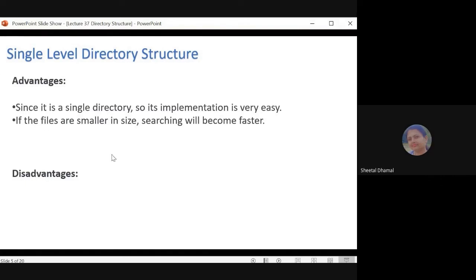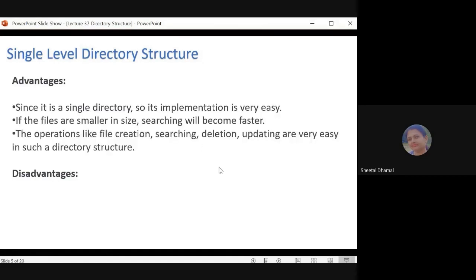And if the files are smaller in size, then if you want to search anything in such type of directory structure, then that will be very easy. And here again suppose you want to create any file, suppose you have opened the Microsoft Word application, and in that case suppose you want to save that file, then instead of choosing and creating any directory, what you will do, you will directly open the C drive, and in that you will directly save your program. There is no need to create any subdirectory inside the C drive.